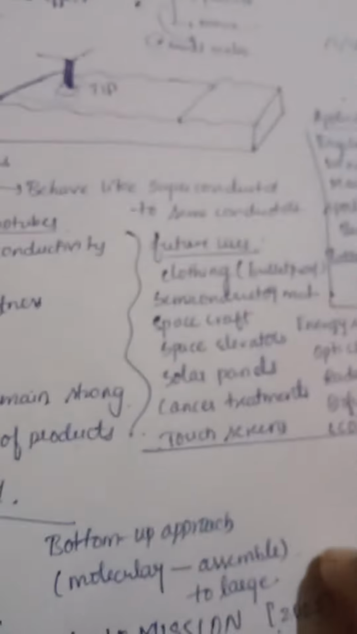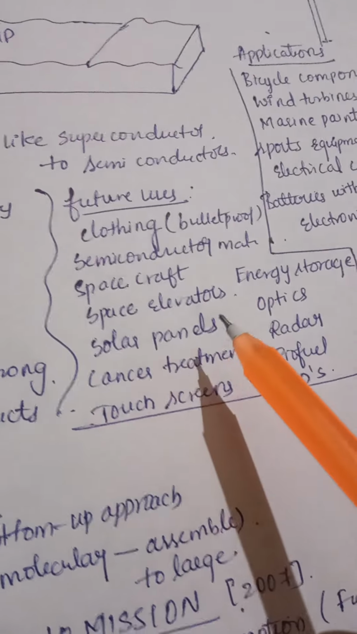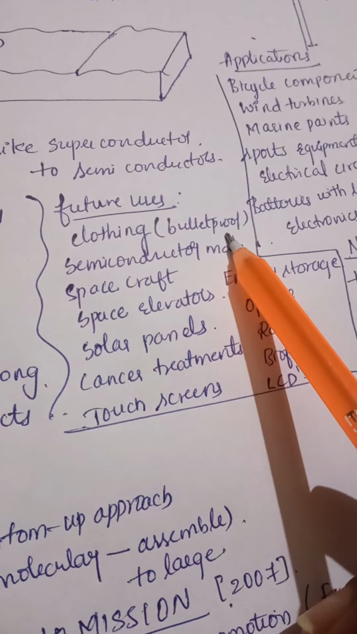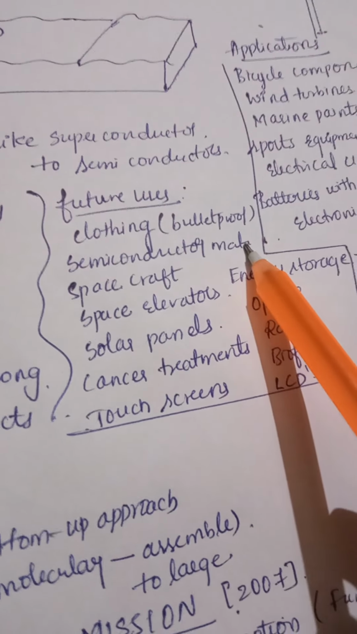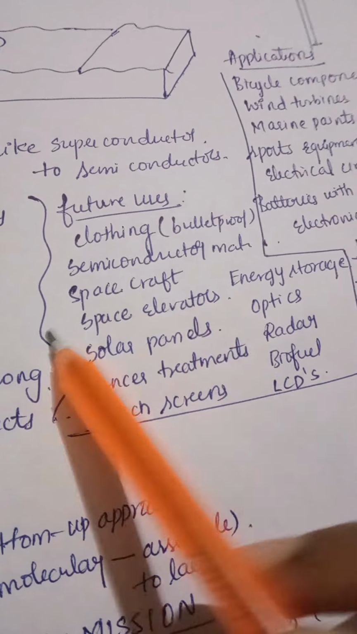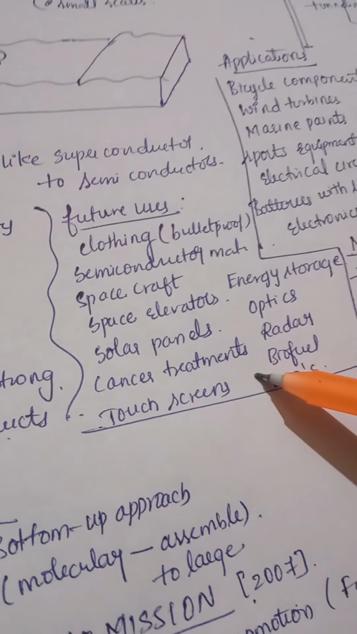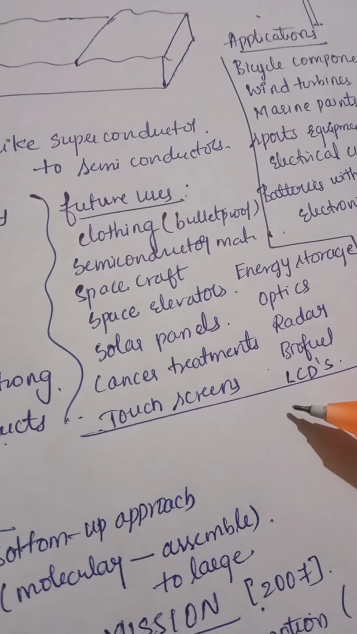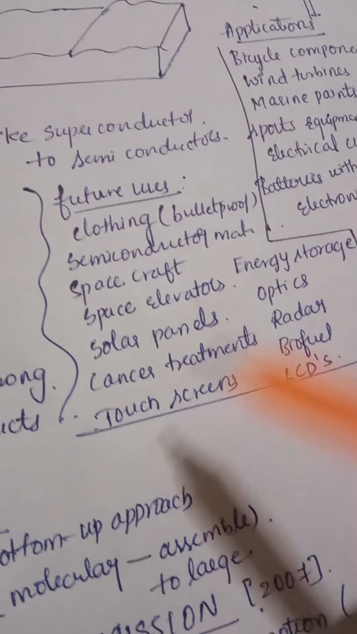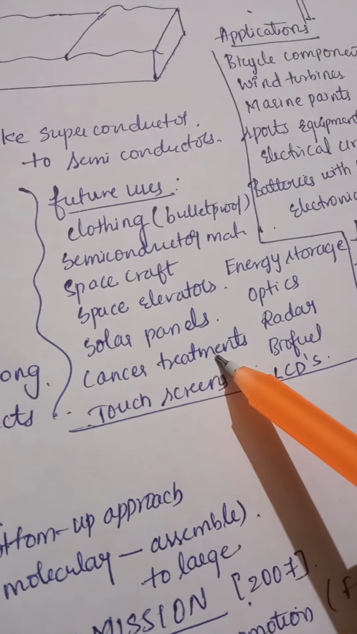And what are the future uses of this nanotechnology? They can be used in clothing, that is, bulletproof clothing, and in semiconducting materials, spacecraft and space elevators. What are space elevators actually? A space elevator connects a ground station to a space station, so that people can travel from ground to space. And also solar panels, cancer treatments.